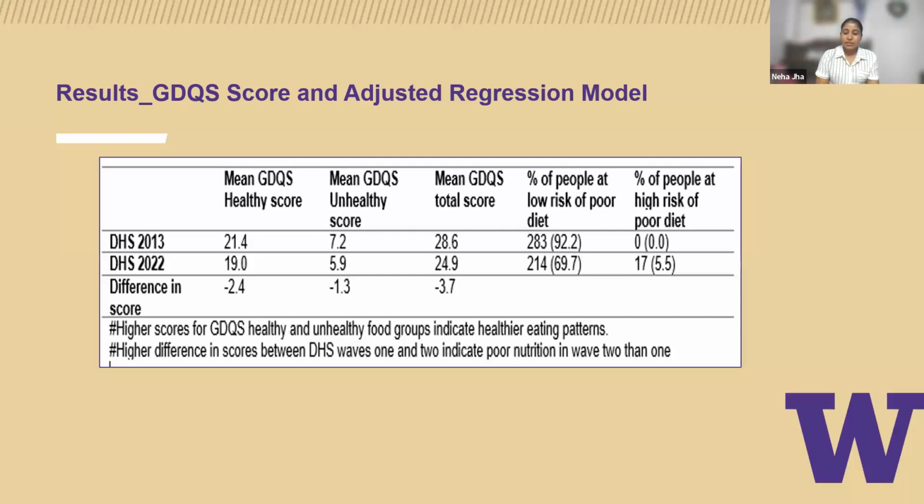Now the mean GDQS healthy score decreased by 2.4 from DHS 2013 to DHS 2022. Similarly, the mean GDQS unhealthy score decreased by 1.3 from 2013 to 2022. And then overall, the mean GDQS total score decreased by 3.7 over time. And around 6% of the DHS wave 2 participants were at high risk of poor diet, which was 0% in 2013.